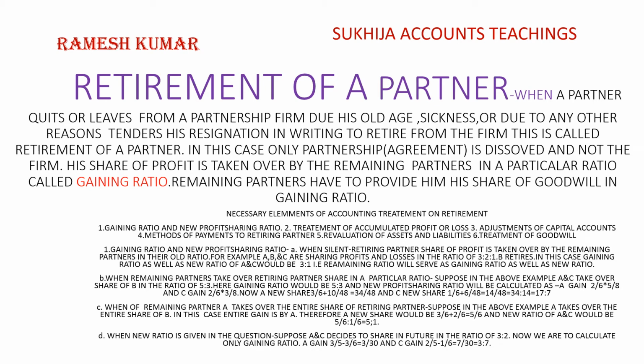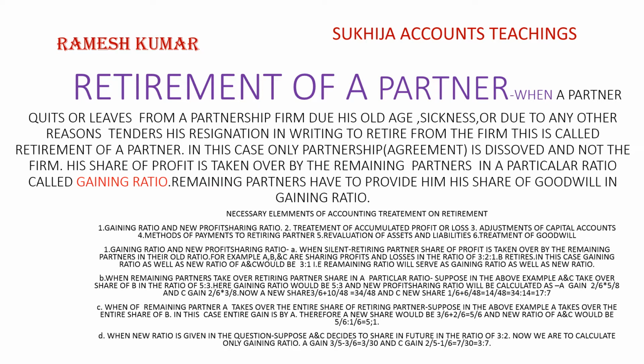Retirement of a partner. When a partner quits or leaves a partnership firm due to old age, sickness, or any other reasons, and tenders his resignation in writing to retire from the firm, this is called retirement of a partner. In this case only the partnership, that is the agreement, is dissolved and not the firm.